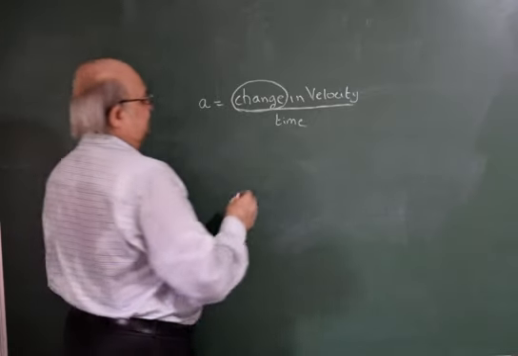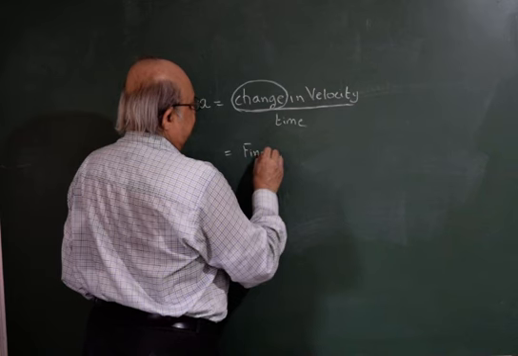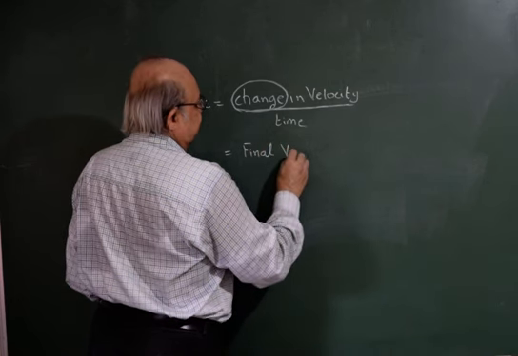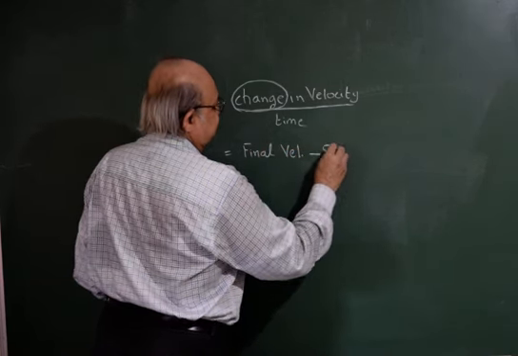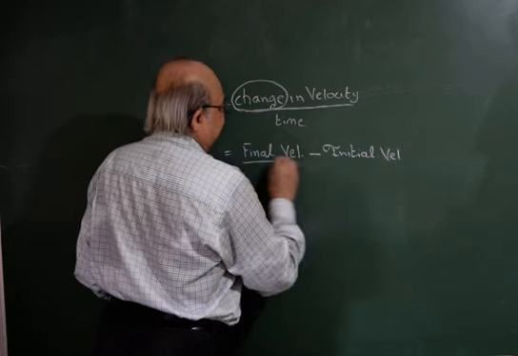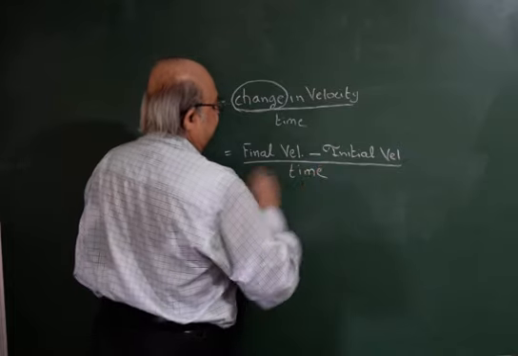We calculate the change in velocity as final velocity minus initial velocity and then divided by time.